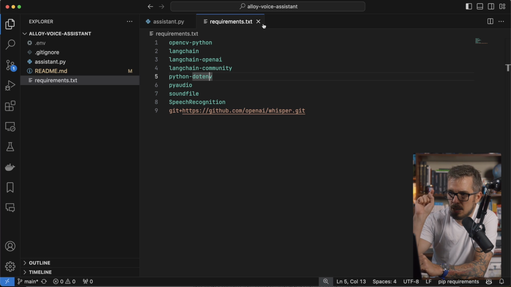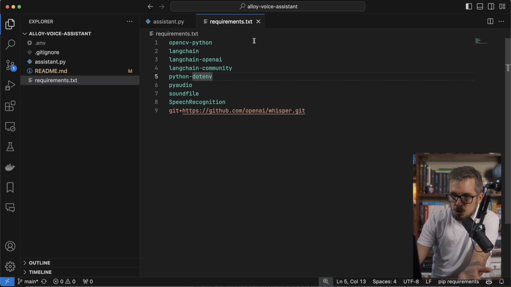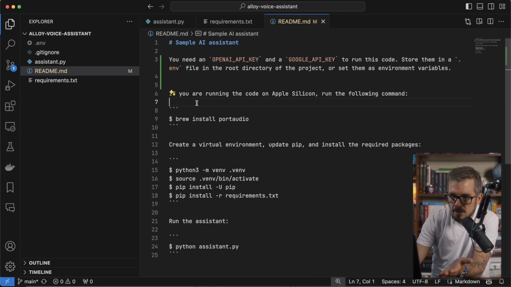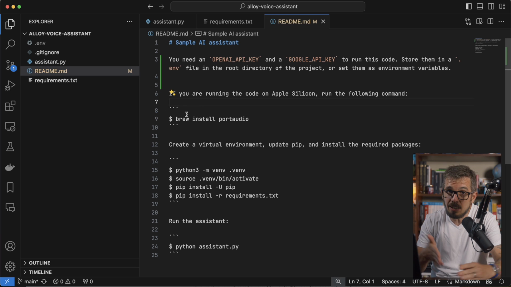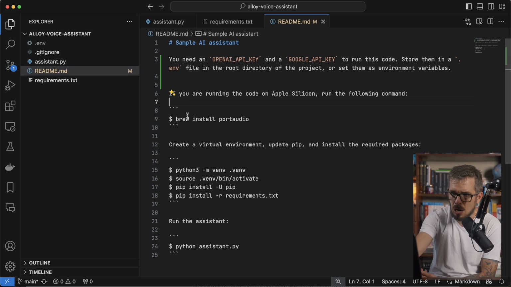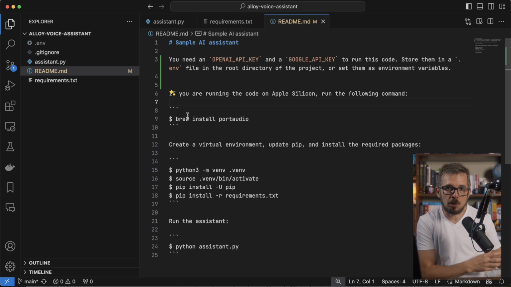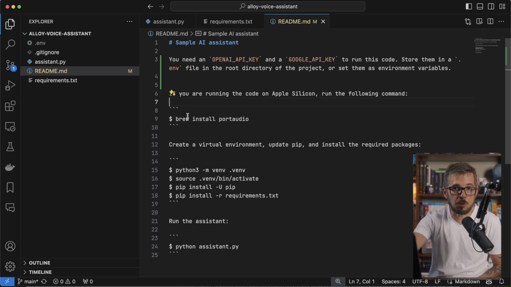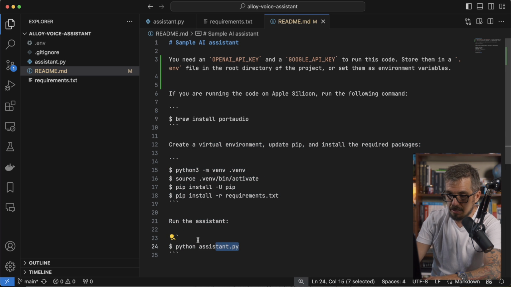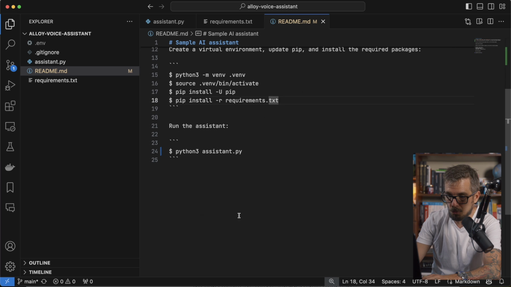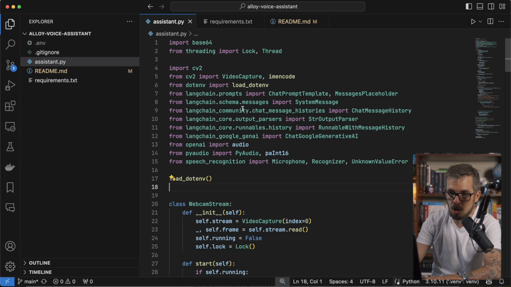That being said, here are the requirements. You're gonna have to install those. I have a README file that tells you what to do. One thing to notice, depending on whether you're using GPT-4o or Gemini, you are going to have to grab a key and create an environment variable with that key. My code is gonna rely on those keys for it to run, so you can actually access the large language model. Everything else is pretty straightforward. I'm just using Python 3, so I'm gonna type it there. This is how you run the assistant. We're gonna see that in a second. Let's go to the code.